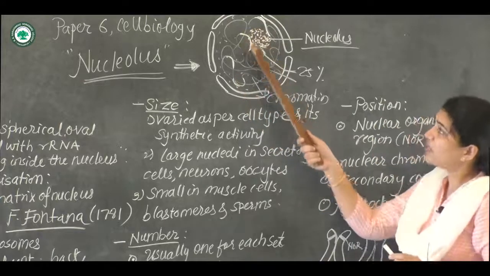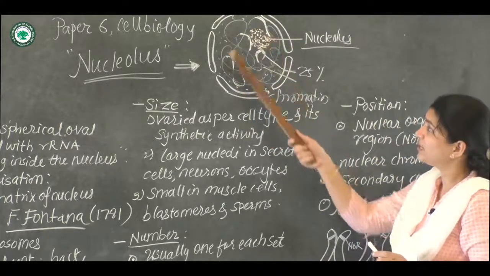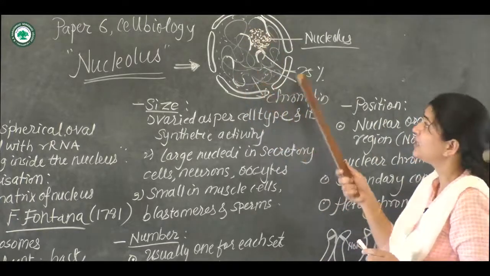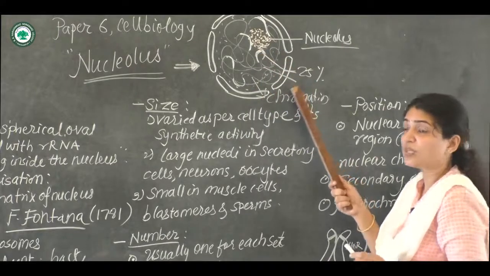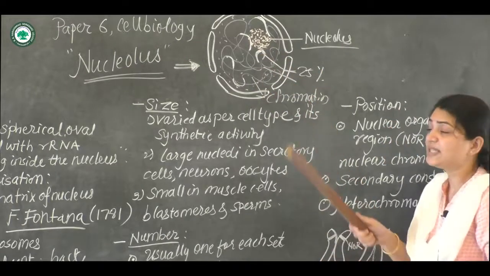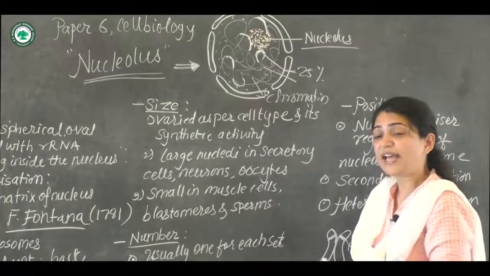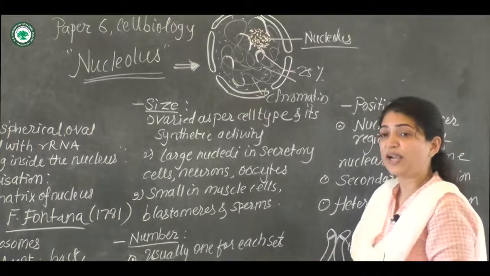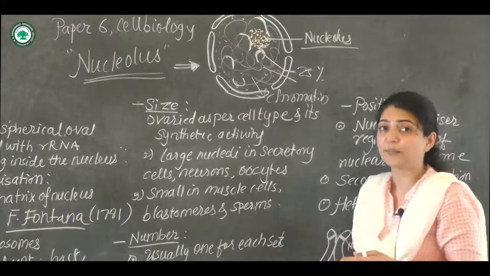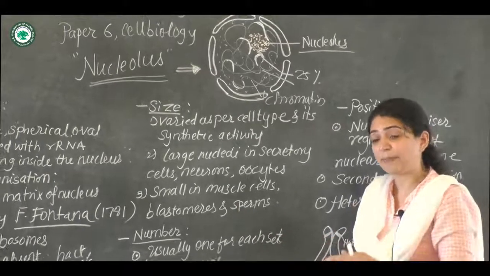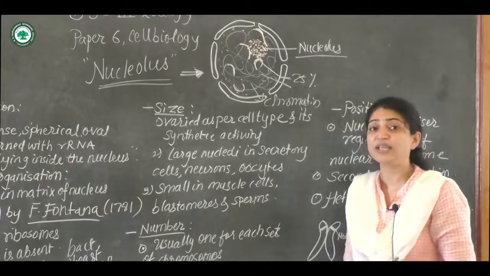The large dense bodies scattered in the nucleus, occupying 25% of the volume, vary in size as per different cell types and their synthetic activity. The size is not stable. It has various sizes depending upon the activity of the cell.